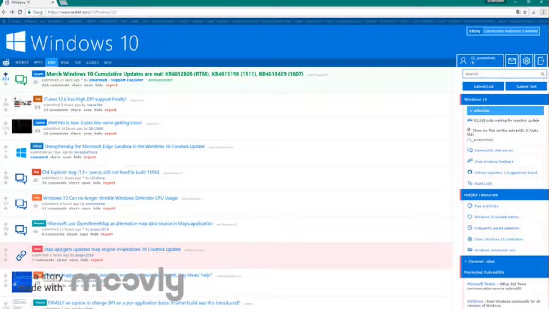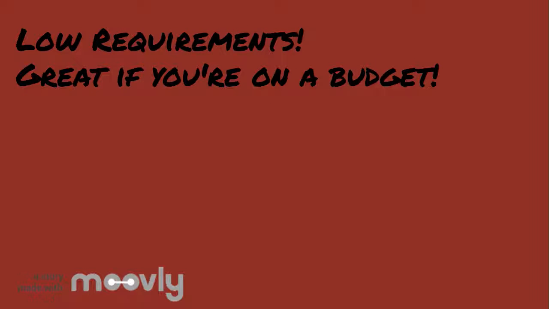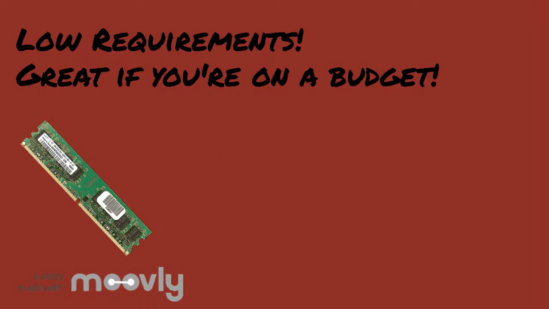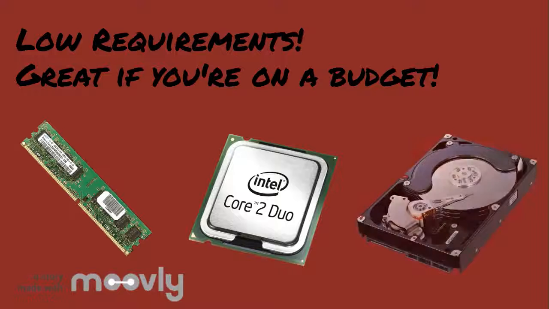Examples include the Windows subreddit. Windows generally also has low requirements, with Windows 10 requiring only 2 GB of RAM, a 1 GHz processor, and 16 GB of hard drive space.